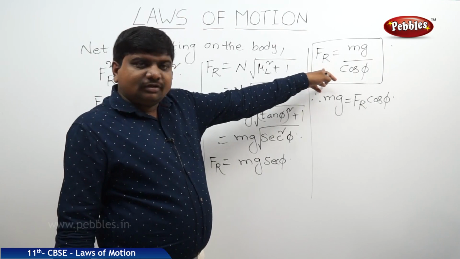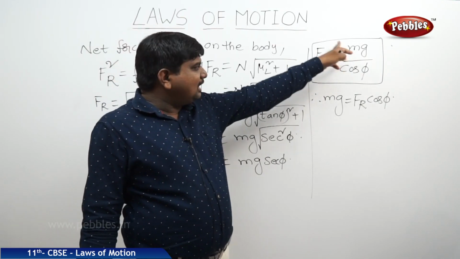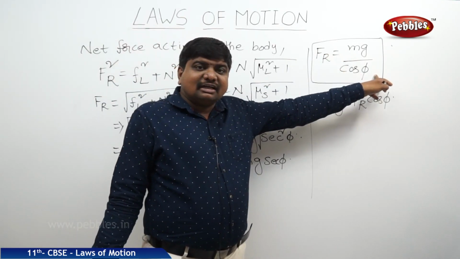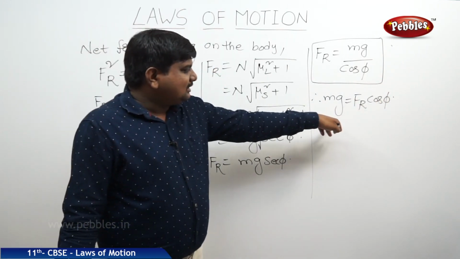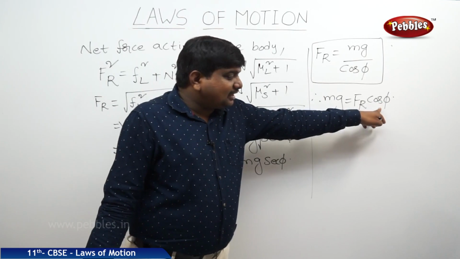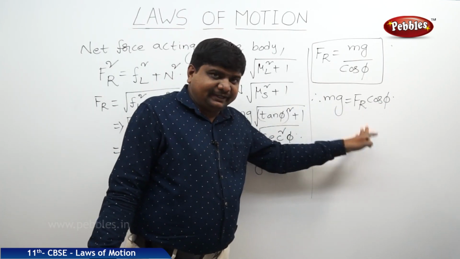The resultant force between the limiting friction and normal lines is an inverse function of the cos or direct function of the secant. But the applied force is a direct function of cos, nothing but the cos phi.